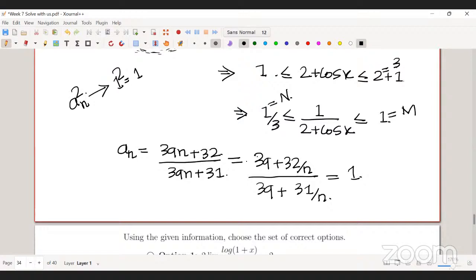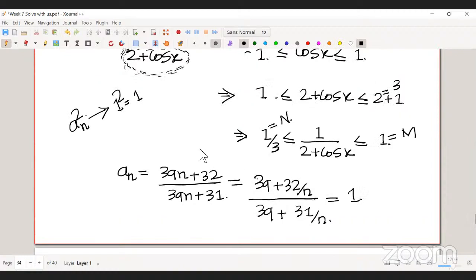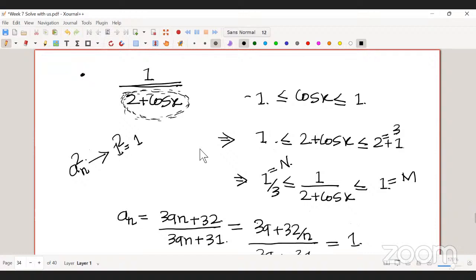That I can do, sir. Actually, I didn't know that n tends to infinity. That's why 32 by n equals 0. Oh, okay. Yeah, so that is basically the limit. That is how you find the limit of a sequence. You find the limit of the sequence by observing the behavior as n tends to infinity. Okay, now I got it. Okay, fine.